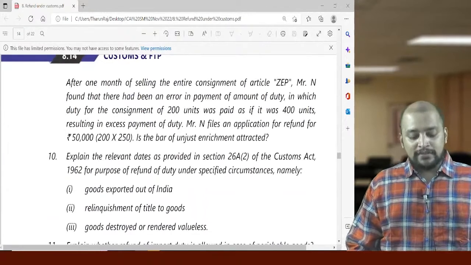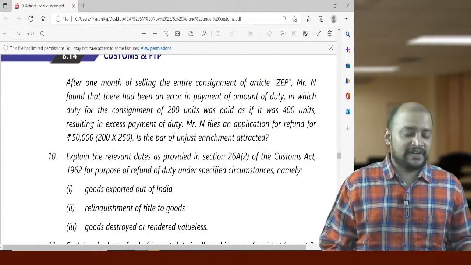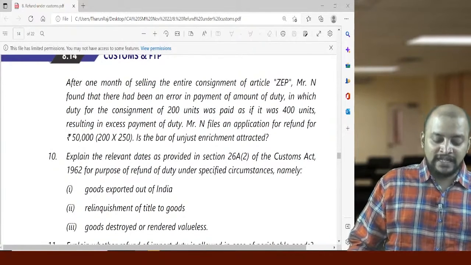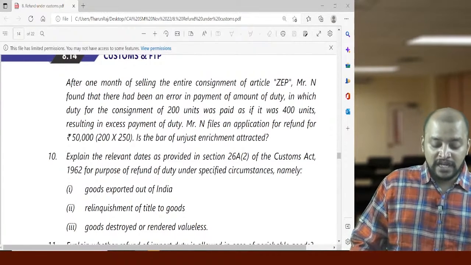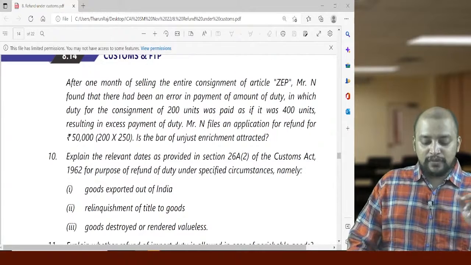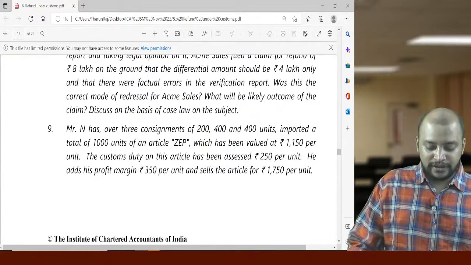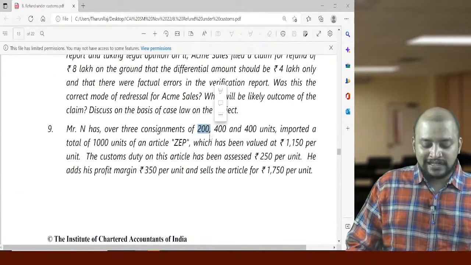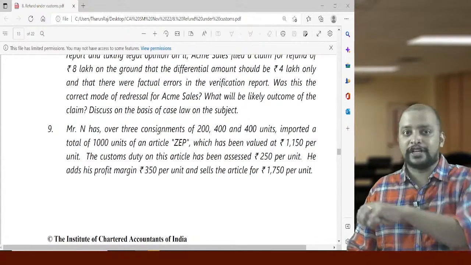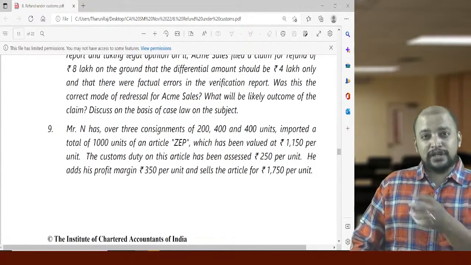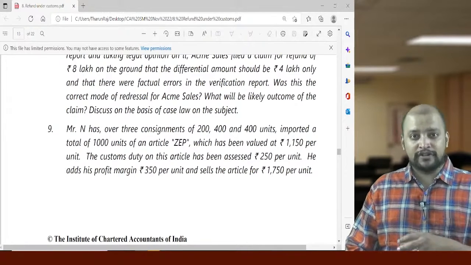Now after 1 month of selling the entire consignment of article ZDP, Mr. N found that there had been an error in payment of amount of duty, in which duty for the consignment of 200 was paid as if it was 400 units. So therefore the first case 200, instead of taking it as 200, they took it as 400. So 400, 400, 400 they took. Actually it is 200, 200, 200 only. Now it is not 400, 400, 400.